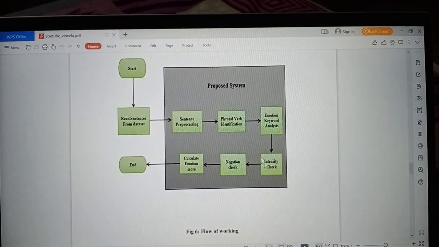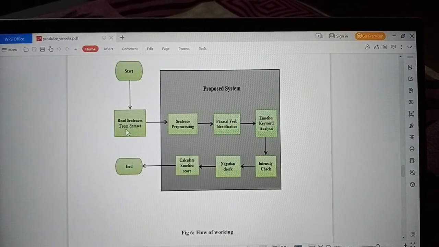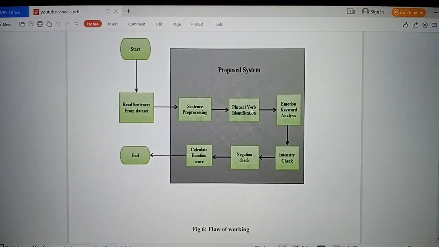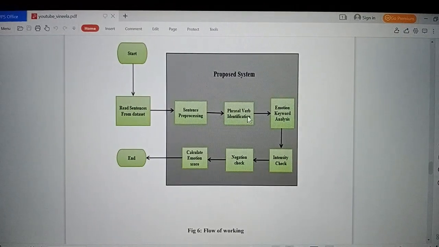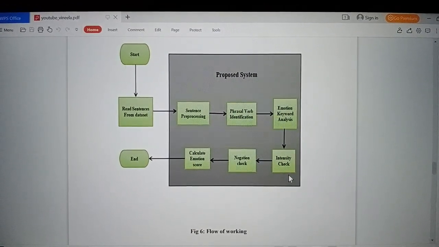Next comes the flow of working. So, here is the start, then we read a sentence from the data set, then we pre-process the sentence, then phrase and verb identification, then the emotion keyword is analyzed and intensity is checked.